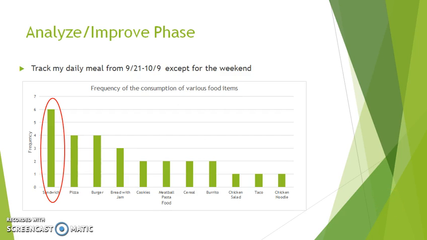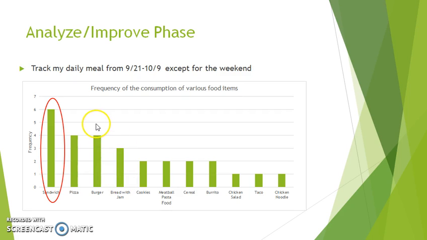By looking at this data, there's a reason why sandwiches was the item that I ate the most, especially during the weekday, because there was a sandwich cafe just across the street of my company where I could actually get my lunch the fastest, which is also the easiest, the most convenient place for me to have my lunch. So there was a reason why I was eating sandwiches the most.